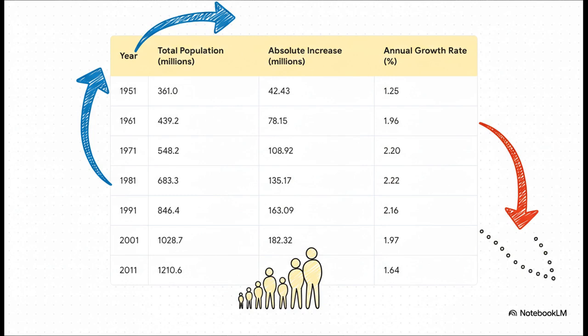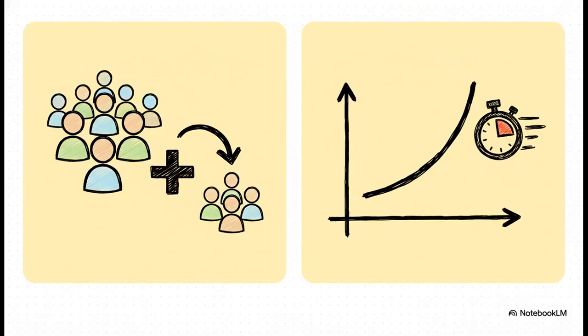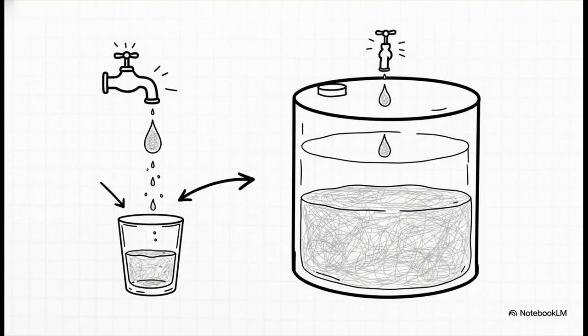This declining trend in the growth rate is a very important point. Okay, an important point for your exams. You must understand the difference between absolute increase and annual growth rate. Absolute increase is the simple number, how many people were added, but the growth rate is the percentage, how fast it's growing. This is a very, very important point, and sometimes students get confused here, so listen carefully.